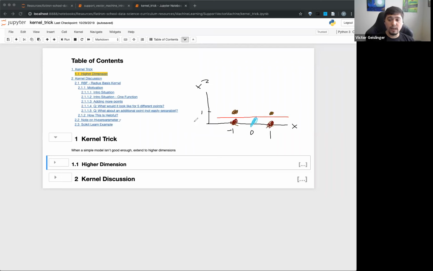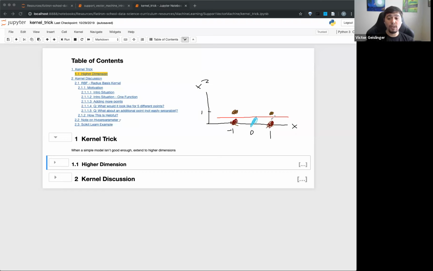So essentially what we did here is that by having this extra power, basically by using another dimension, we made it more complicated, and we actually are able to separate this. And something interesting with increasing dimensions is that as we increase in dimensions, there tends to be more space between points. So you're actually more likely to be linearly separable when you go into higher dimensions. It's a nice feature that we can use.